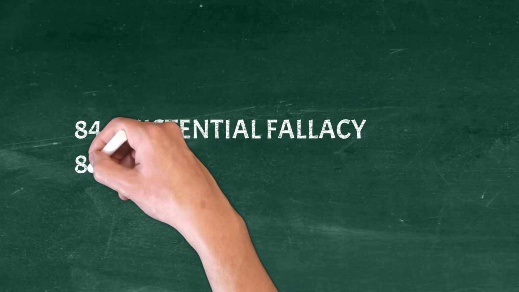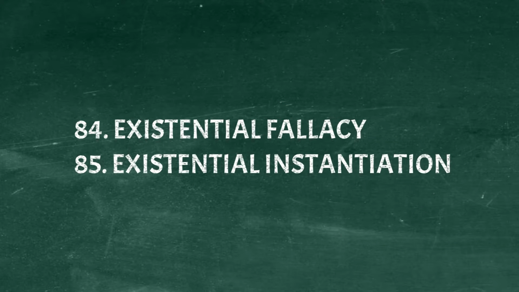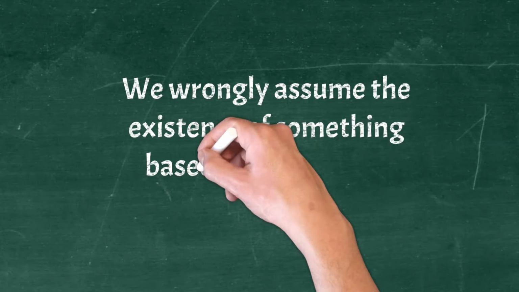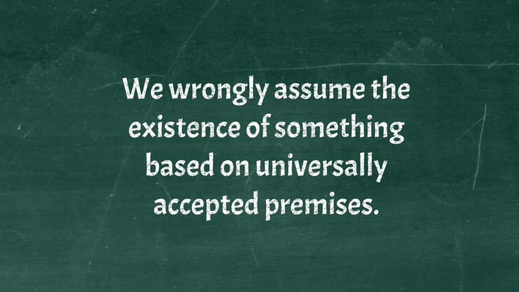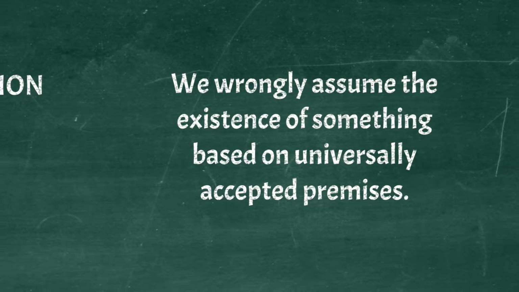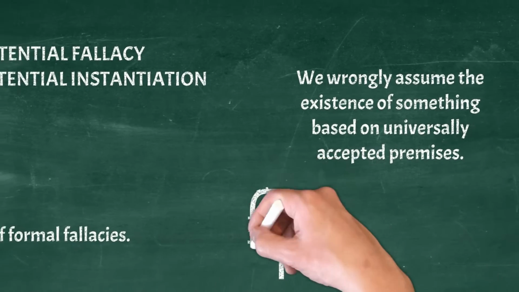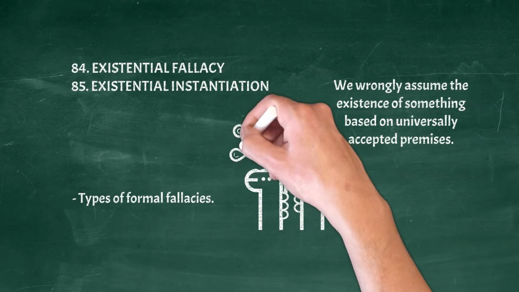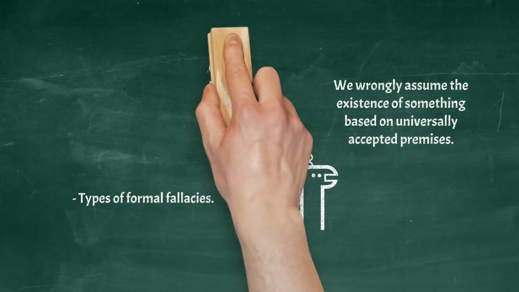Existential fallacy, existential instantiation. Also formal fallacies. We wrongly assume the existence of something based on universally accepted premises. Example. Everyone knows that dragons breathe fire, therefore, somewhere in the world there must be real dragons that breathe fire.